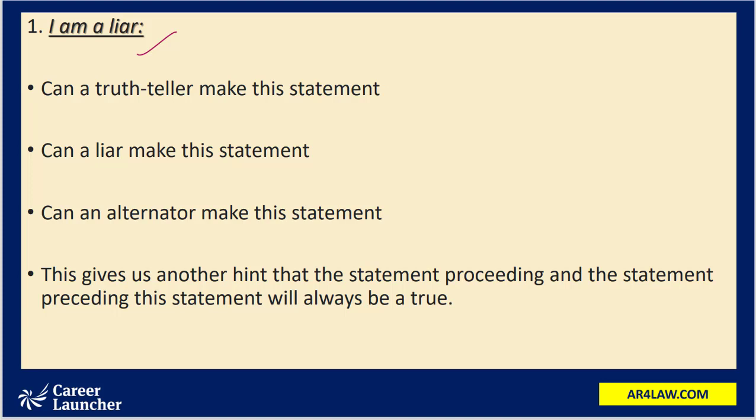A truth teller is always supposed to speak truth. They cannot lie. So if that person is a truth teller, they can only say that I am a truth teller. They cannot make a statement like I am a liar. So can a truth teller make the statement? No. This statement can never be made by a truth teller.